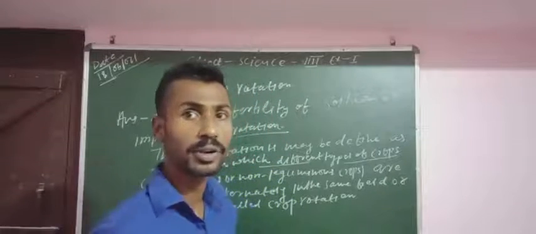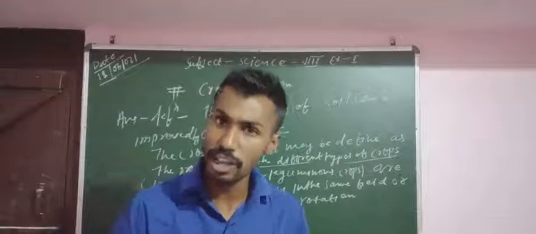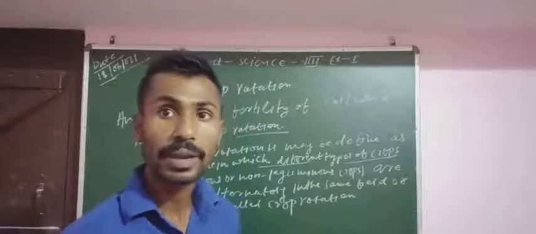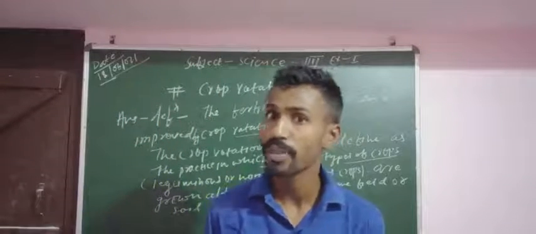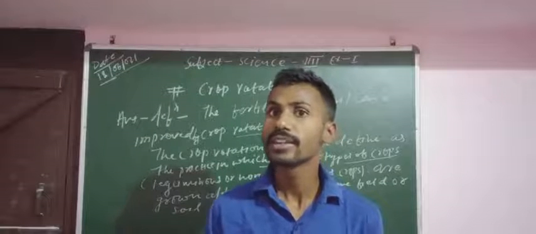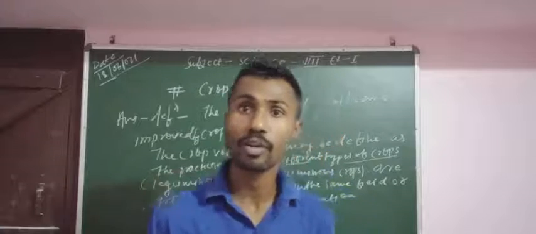So once more, crop rotation may be defined as a practice in which different kinds of crops, leguminous crops or non-leguminous crops, are grown alternately in the same field. This is called crop rotation.